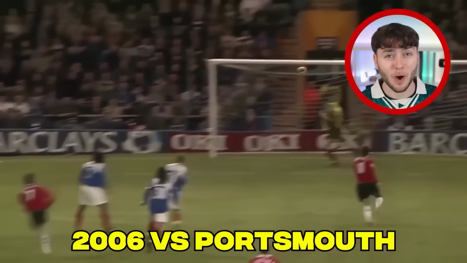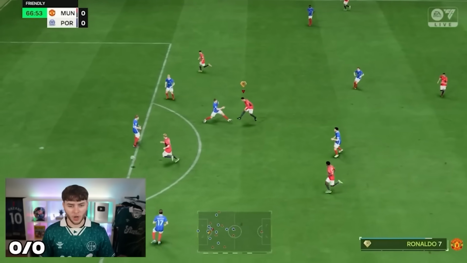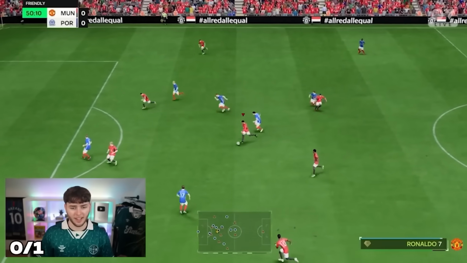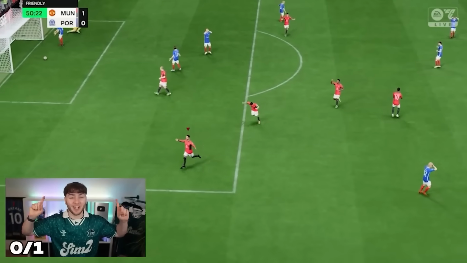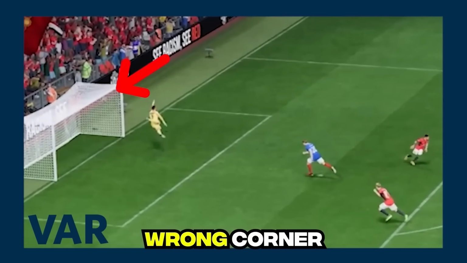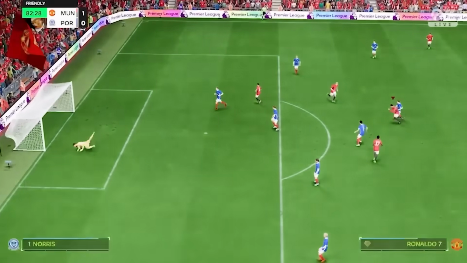And this goal isn't the one he's known for, so stay tuned for that. It drops to Ronaldo, he takes the touch. Where the hell did that just go? Ronaldo touches it down, takes it in, on his left. Oh, that's a great goal. That is a great goal. However, after a swift VAR review, the goal can't count as it was in the wrong corner. So Ronaldo rectified his mistakes and did this. He scores! Let's go. I'm taking that one.